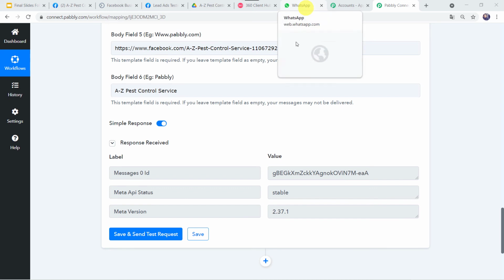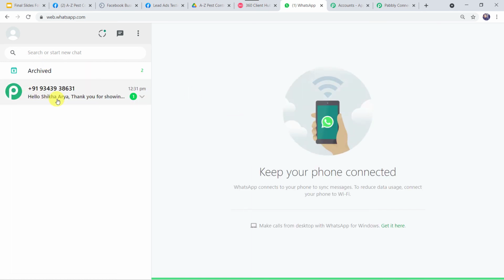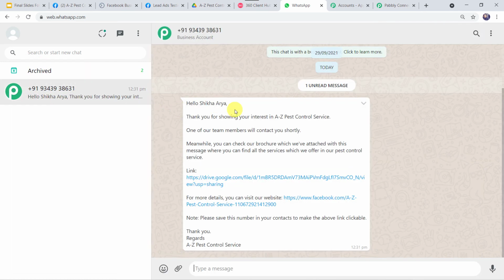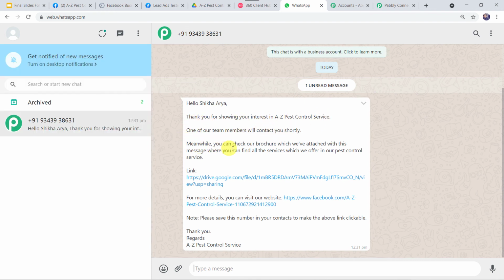So let's move back to WhatsApp and check whether the customer has received any message or not. Okay, the page is getting loaded over here. And here we can find a new message. Hello Shikha Arya, thank you for showing your interest in A to Z pest control service. One of our team members will contact you shortly. Meanwhile, you can check our brochure which we have attached with this message where you can find all the services which we offer in a pest control service. So the same message that we have created in the template is displayed on the WhatsApp number of the customer.